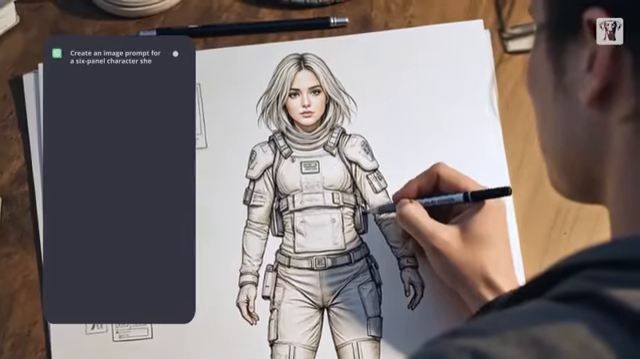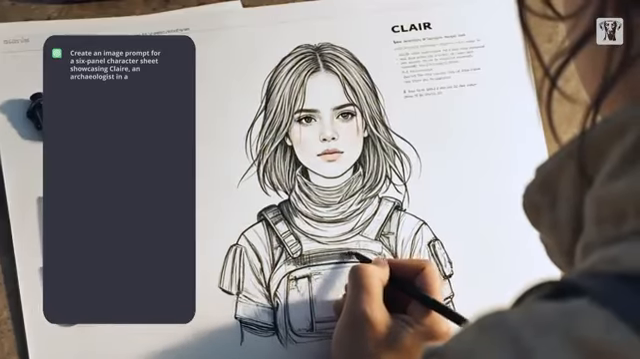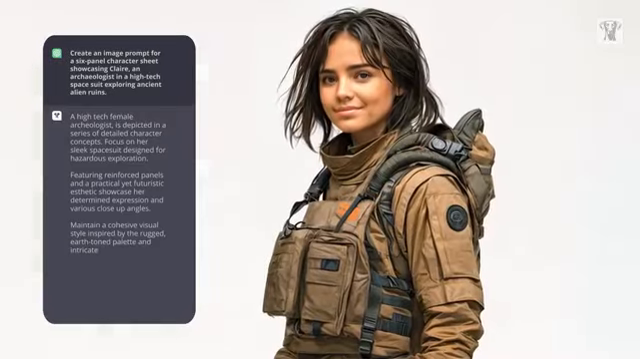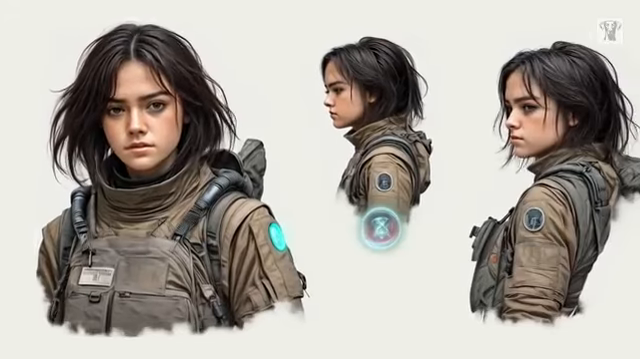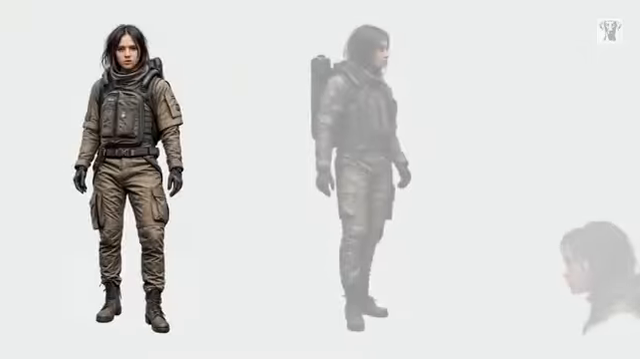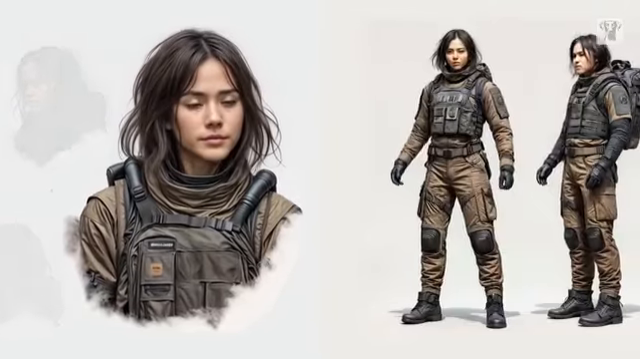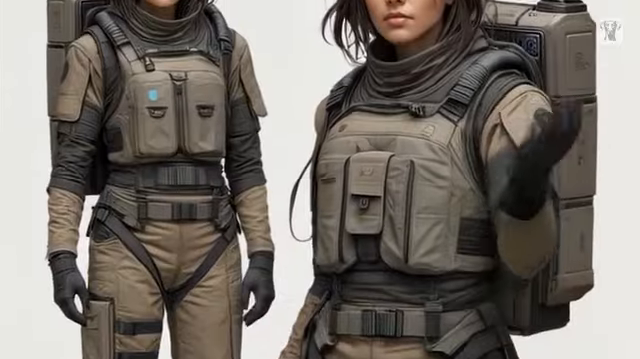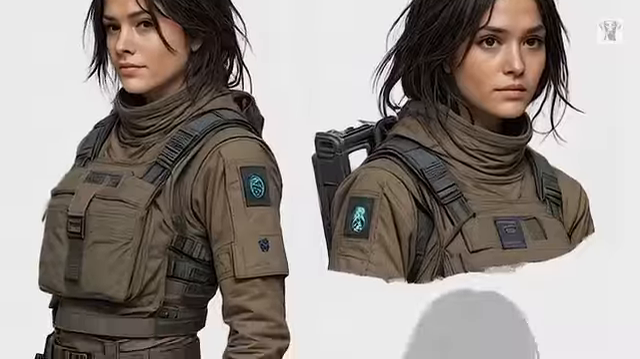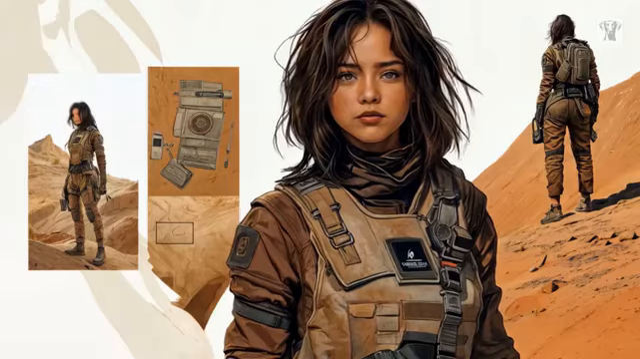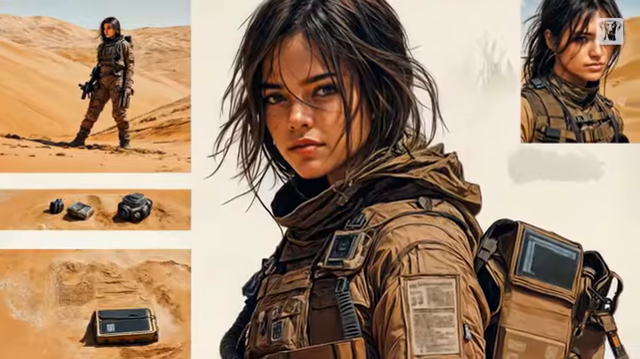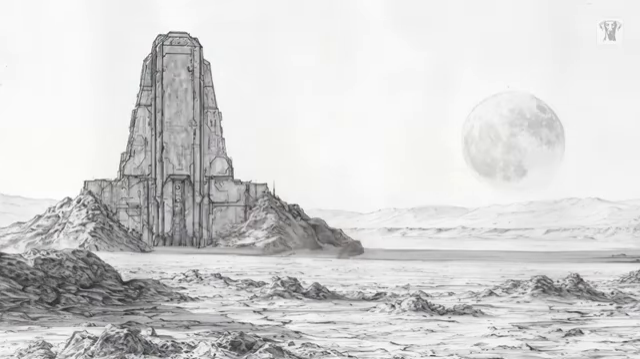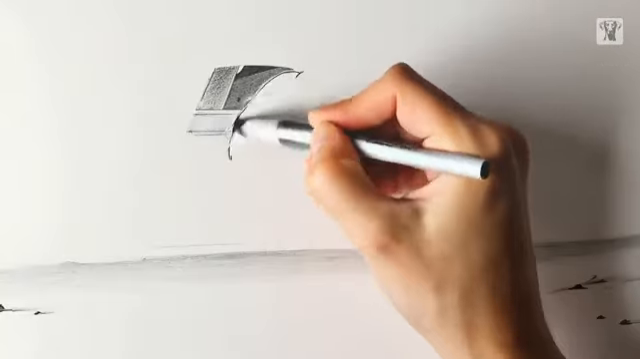Create a 6-panel character sheet showcasing Claire, an archaeologist in a high-tech spacesuit exploring ancient alien ruins. A high-tech female archaeologist is depicted in a series of detailed character concepts. Focus on her sleek spacesuit, designed for hazardous exploration, featuring reinforced panels and a practical yet futuristic aesthetic. Showcase her determined expression in various close-up angles. This step allows me to craft the character style, develop their visual concept, and define the overall aesthetic of the world they inhabit, establishing the tone and atmosphere for the film.